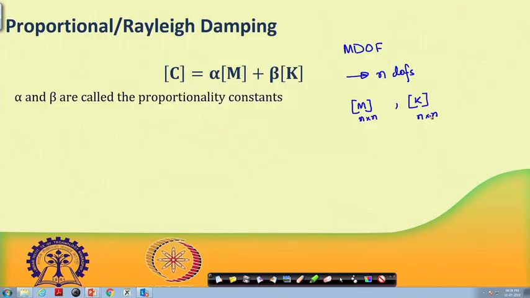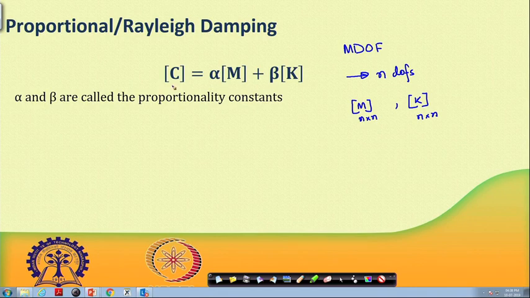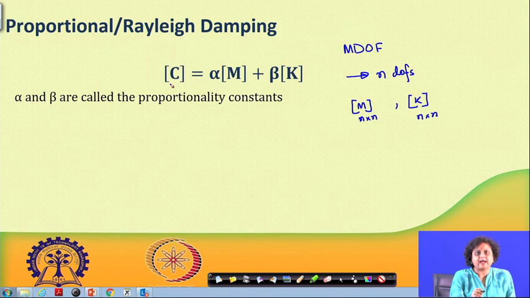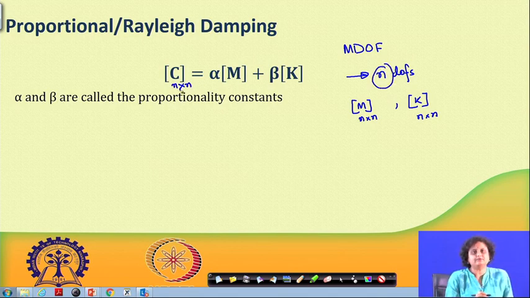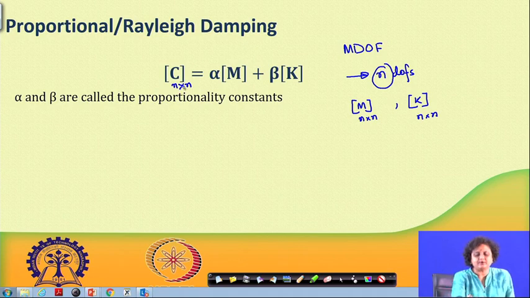One most common way of introducing damping is to add a C matrix to the equation of motion. If we have an n degree of freedom system, we will introduce a damping matrix C, which is going to be n cross n.